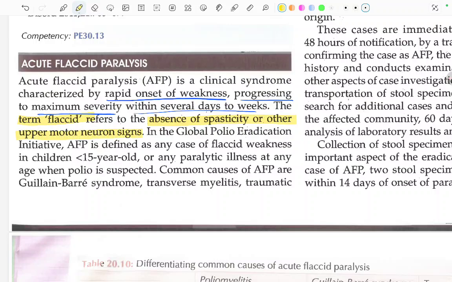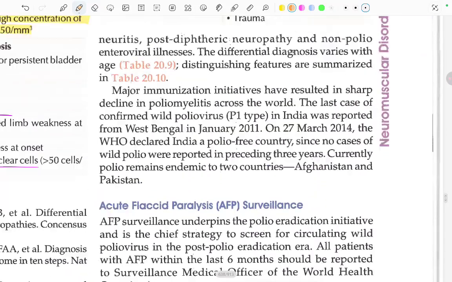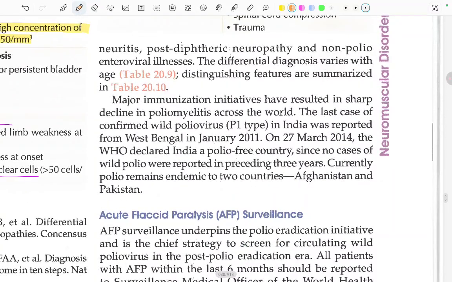In the Global Polio Eradication Initiative, AFP is defined as any case of flaccid weakness in children less than 15 years old, or any paralytic illness at any age when polio is suspected. Common causes of acute flaccid paralysis are Guillain-Barré syndrome, transverse myelitis, traumatic neuritis, post-diphtheria neuropathy, and non-polio enteroviral illness.